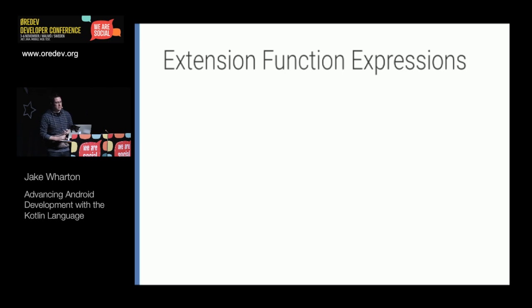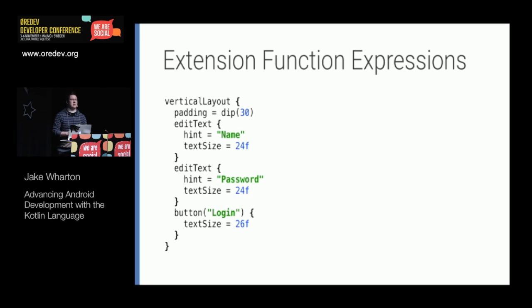And so the JetBrains people have taken this to a ridiculous extreme and created this library called Anko. And it's really clever. The idea is that XML is very declarative. And it's actually perfect for UI because it's hierarchical. UIs are inherently hierarchical when you're building them up. But with these extension function expressions, we can now represent that in code in that same hierarchical way while still having the ability to reference all of the methods and all of the refactoring tools and all of the static analysis of Java code itself for representing UIs.